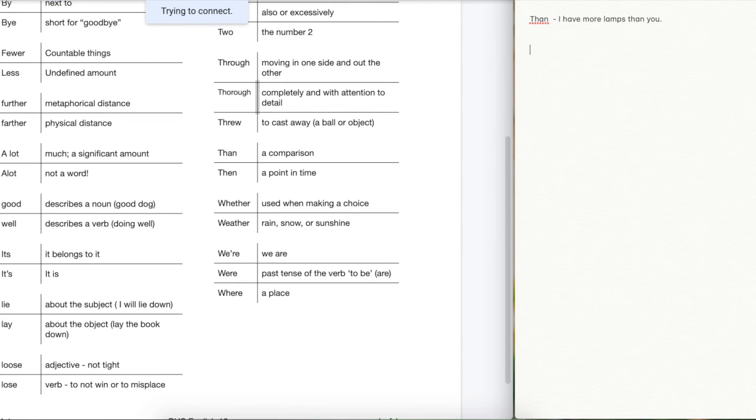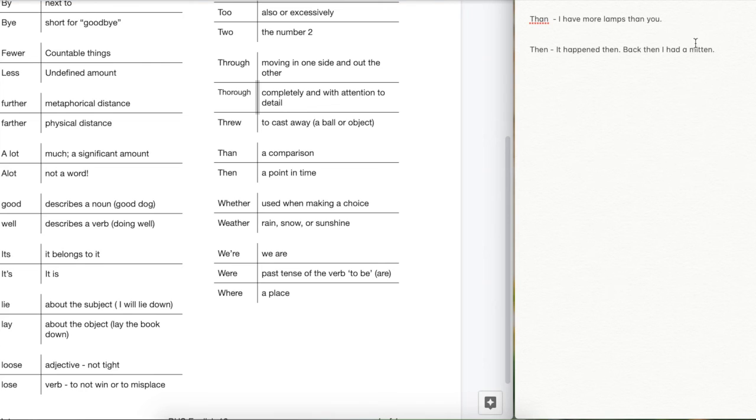Whereas we would use then, and I don't know why this is underlined. Ignore the computer here because it's wrong. Then is to show a point in time. It happened then. We could also say back then I had a mitten, but now I don't. We would also use this to talk about things that occur in sequence. So, I don't know, first I did that, then I did this.